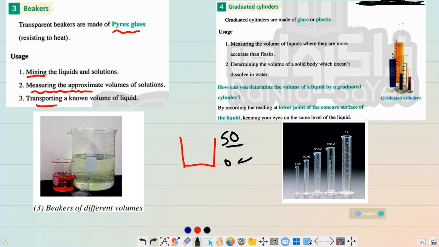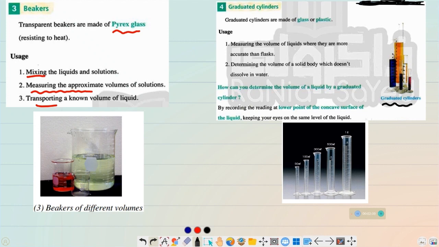In the beakers, the graduation starts from the bottom till the upper side. And we are using the beakers to mix solutions and liquids, to transport known volumes of liquids, and to measure the volumes approximately.